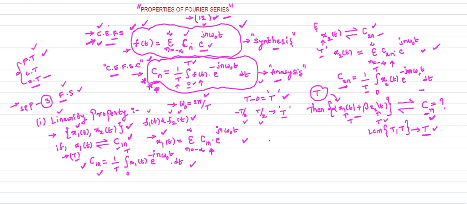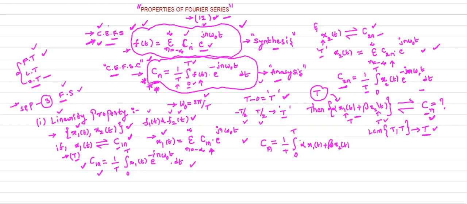Here Cn is equal to 1 by T, integral 0 to T. So your signal is a linear combination, so alpha x1 of t plus beta times x2 of t.